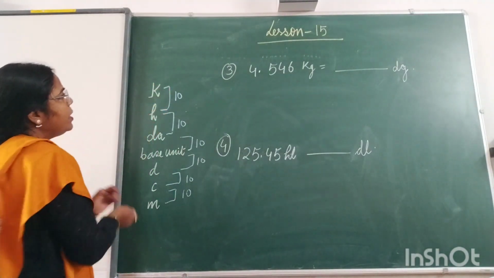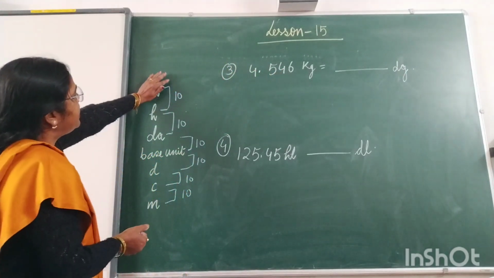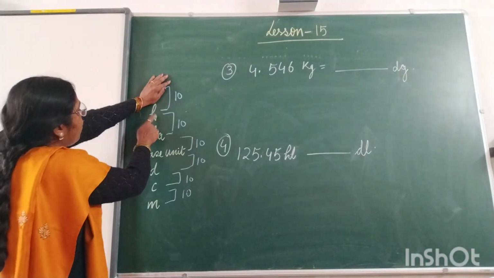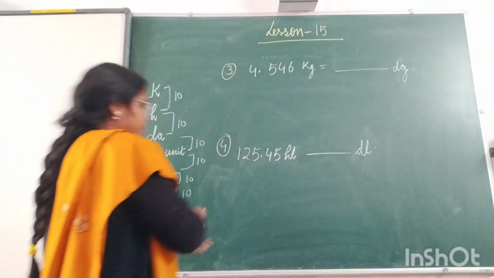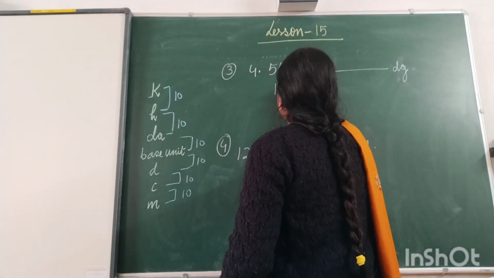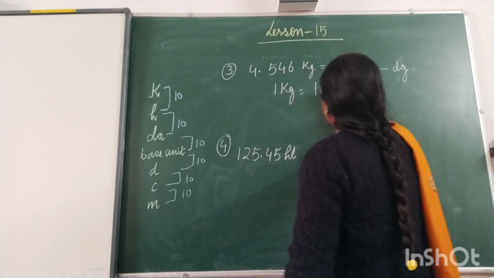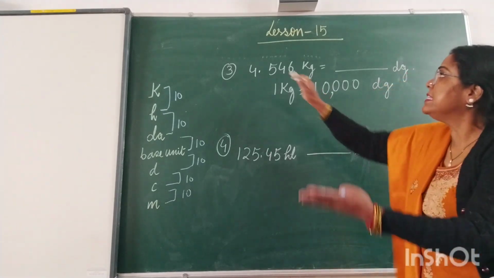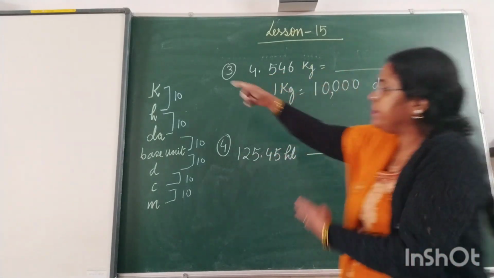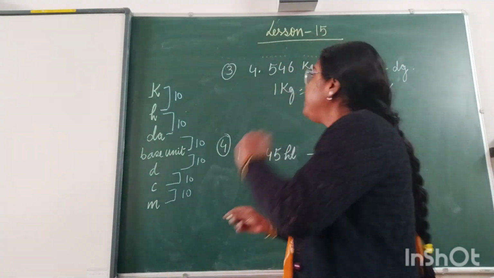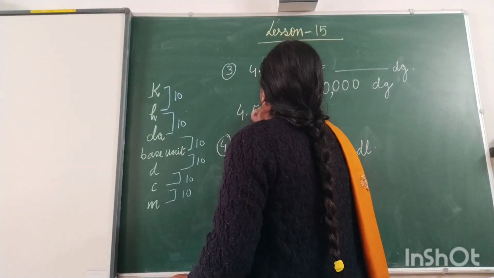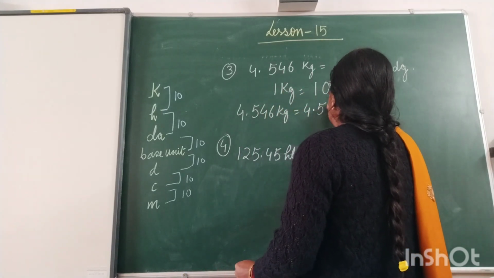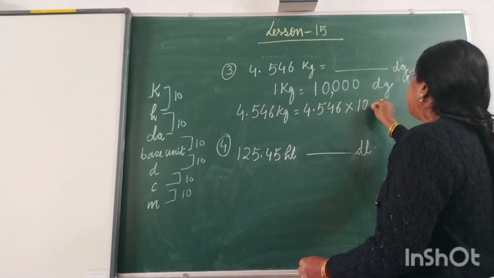So what we are going to do, it is given kilogram, so kilogram will be written, and then we have to move to the decigram. So how many steps we will get done? 1, 2, 3 and 4. So we will write down here 1 kilogram is equal to, after 1 we will put 4 0. So that many decigram. And since it is kilogram to decigram, we are getting down, it means we have to multiply. So 4.546 kilogram is equal to 4.546 multiplied by 10,000.